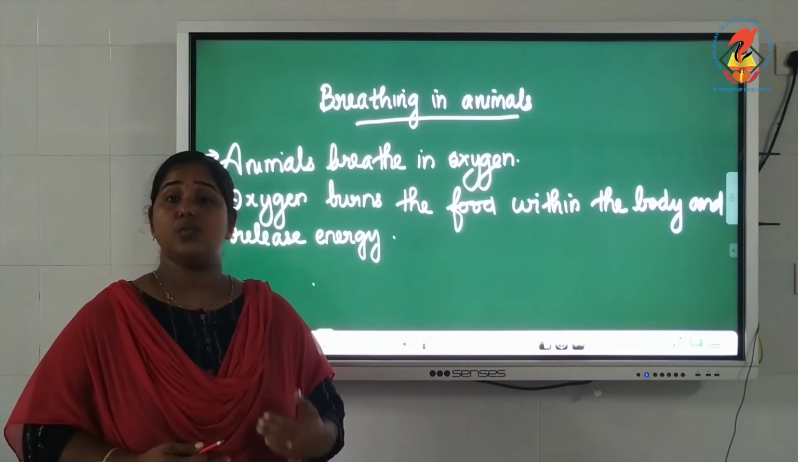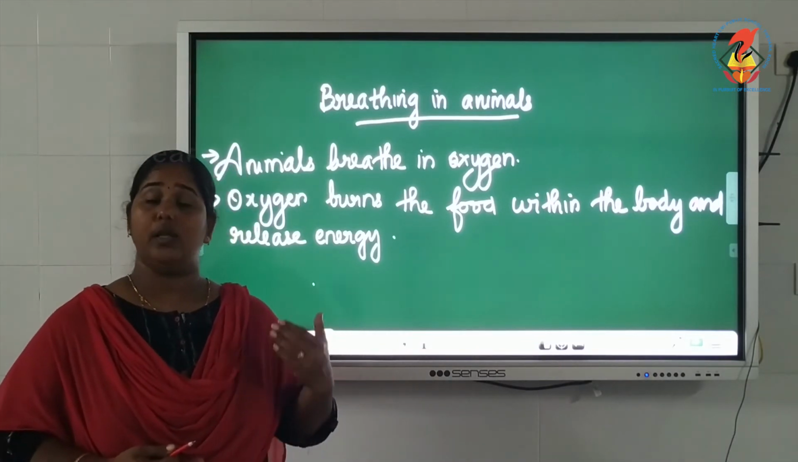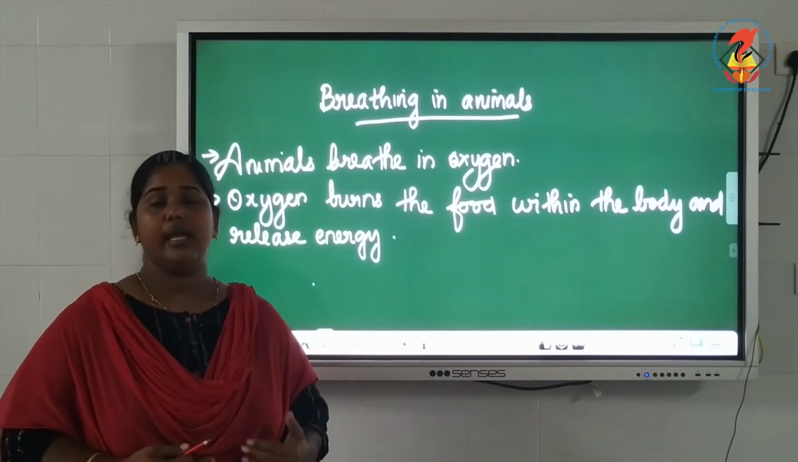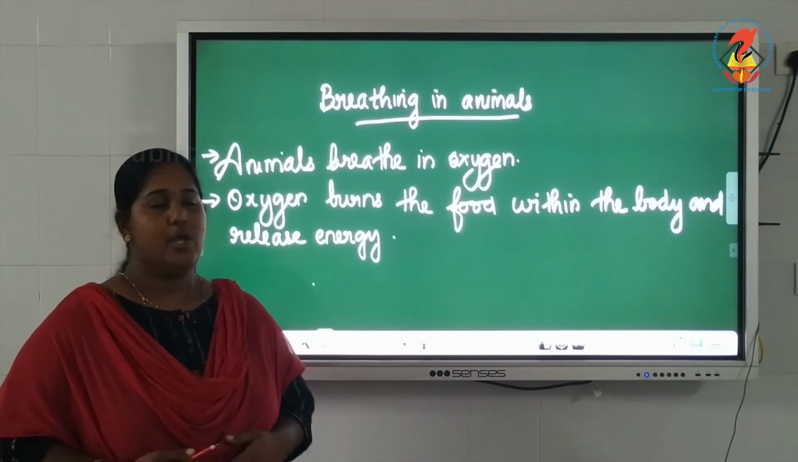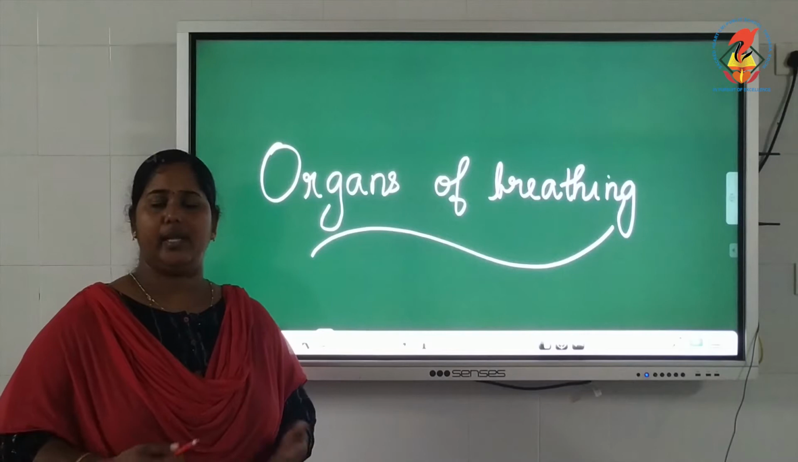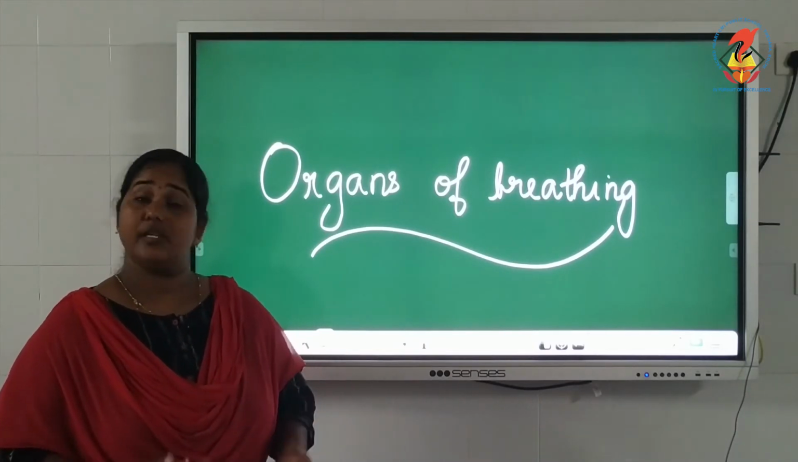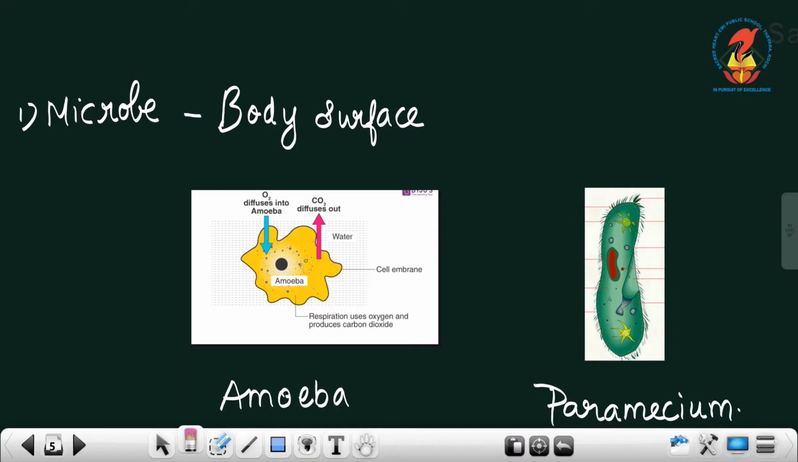But the organs with which they take in oxygen and give out carbon dioxide, or the organs with which they breathe, are entirely different. So today we are going to study about the organs of breathing in different types of animals: aquatic, arboreal, aerial and terrestrial animals. First is the case, we can start from the small thing onwards. First is the case of microbes or microorganisms.